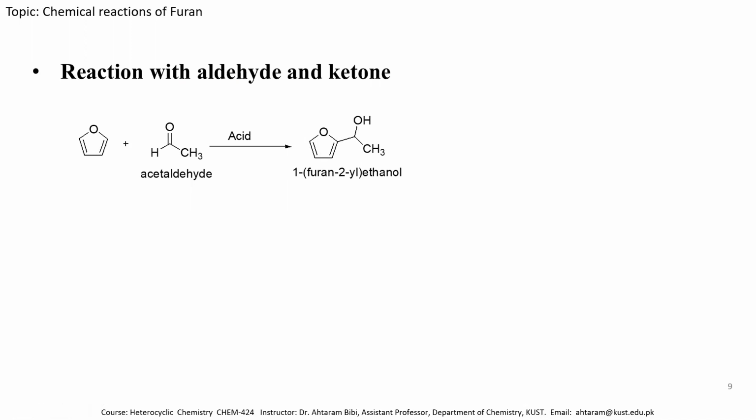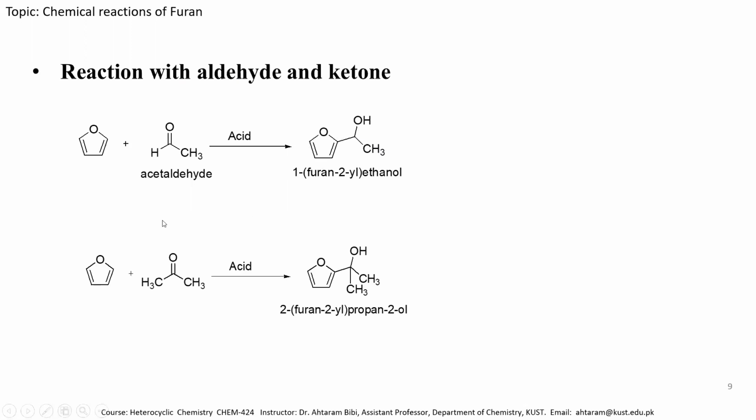So by treating with acetaldehyde, one can obtain the furan-substituted secondary alcohol. When it is treated with an acetone molecule in the presence of acid, this reaction proceeds by the same mechanism, and we can obtain a 2-furan-substituted tertiary alcohol. If we use a formaldehyde molecule, then a primary alcohol is obtained. So by treating furan with aldehyde and ketone in the presence of acid, one can obtain primary, secondary, or tertiary alcohol-substituted furan, depending on the nature of the carbonyl compound.